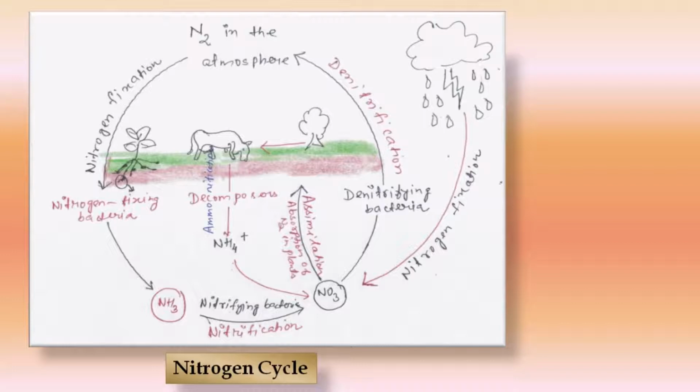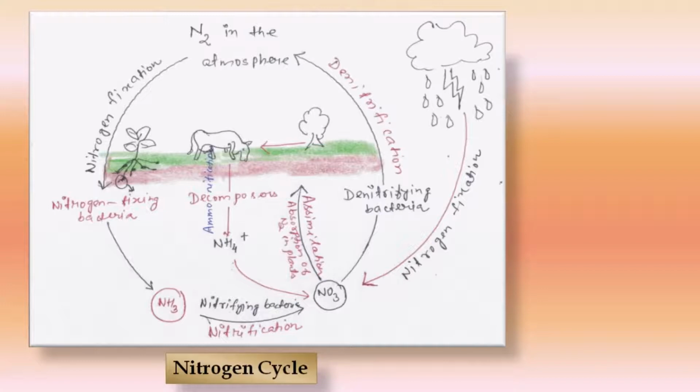In the ammonification phase, dead animals or plants are decomposed and converted into NH4, and this goes to nitrites and then to nitrates. Through the process of assimilation, this absorption of nitrogen in the plants also takes place. Then another is denitrifying bacteria. When they act on the nitrate, this process is called denitrification, and it happens in the absence of oxygen, in waterlogged conditions. And then this nitrate is again converted to molecular nitrogen, which goes back into the atmosphere.